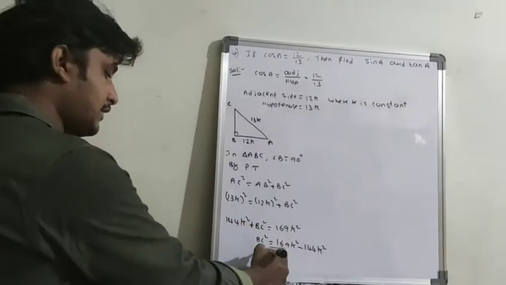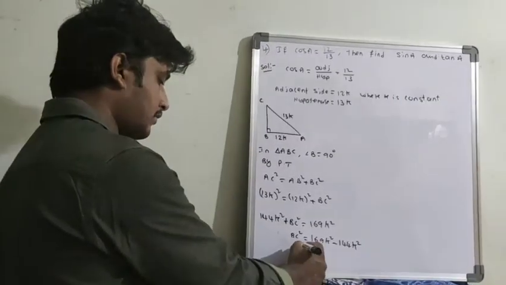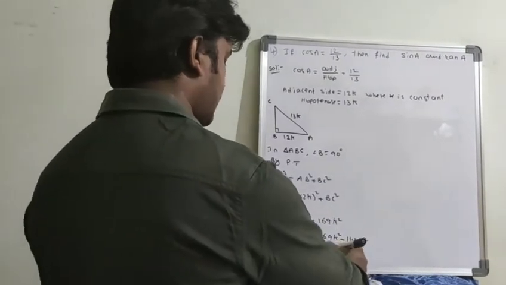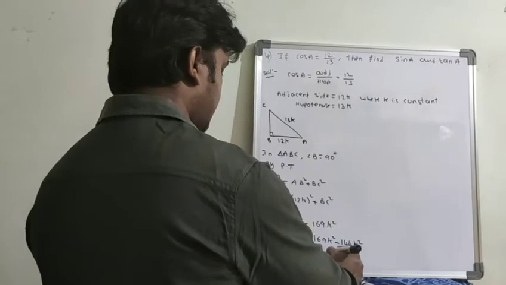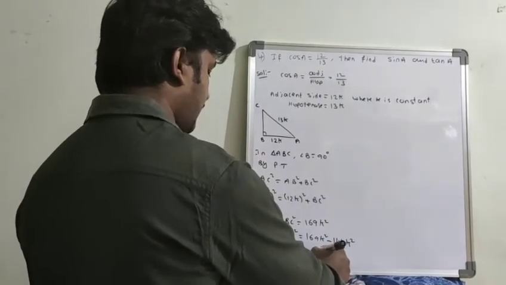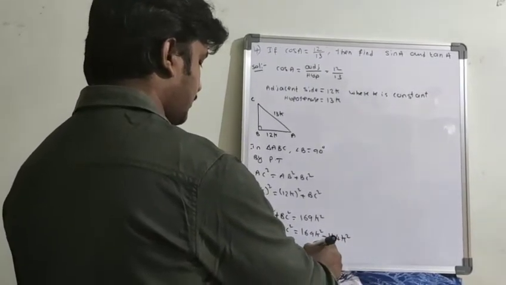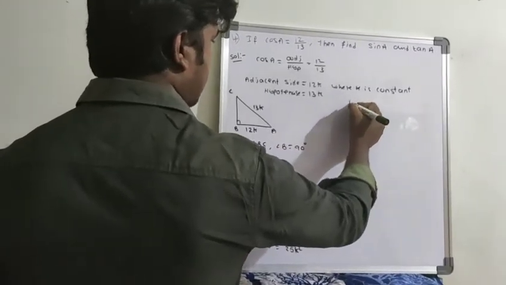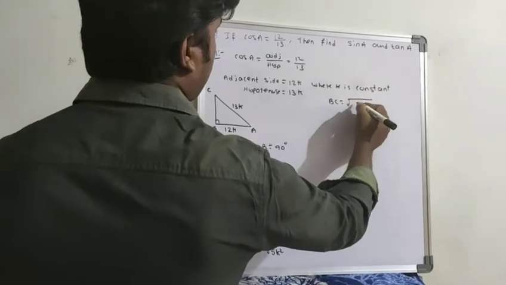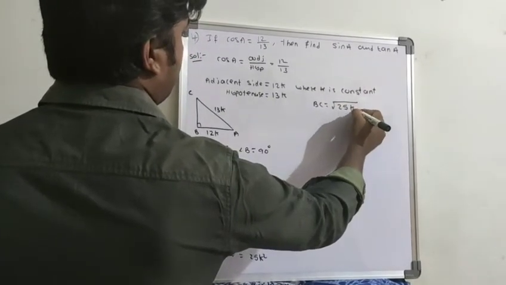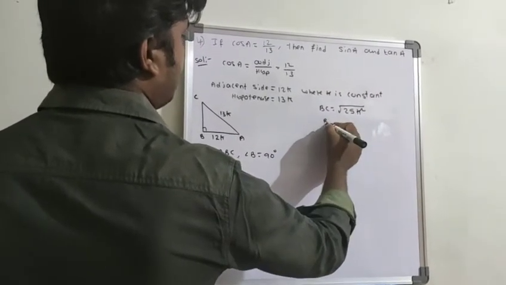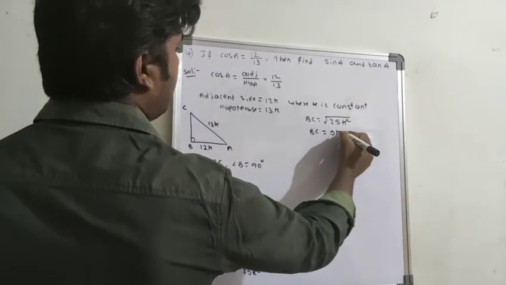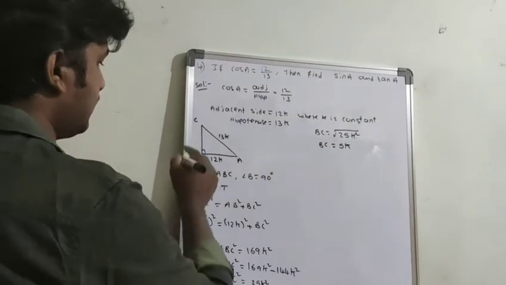So BC square is equal to 169 minus 144, times k square. 9 minus 4 is 5, 6 minus 4 is 2, 1 minus 1 is 0. So BC is equal to square root of 25k square. So BC equals 5, the square root of 25, and k comes outside. So BC is equal to how much? 5k.